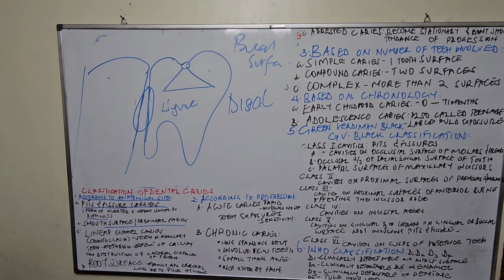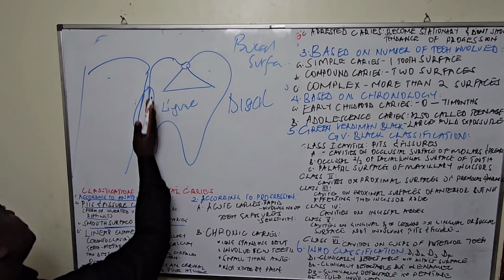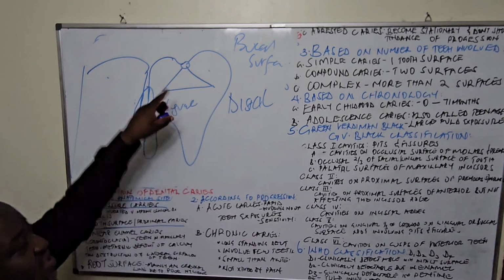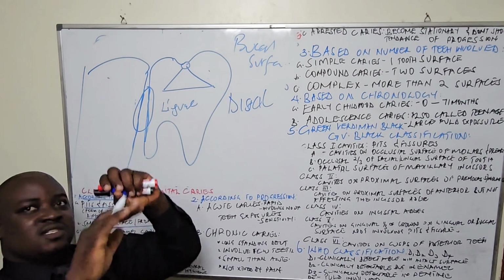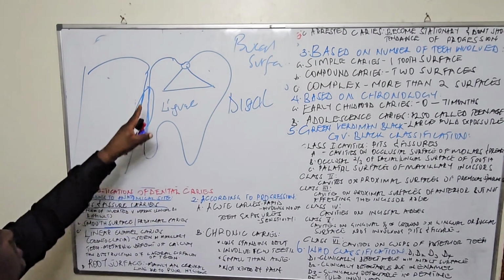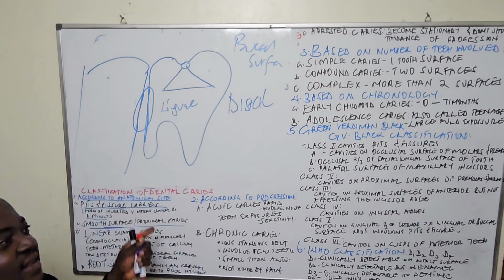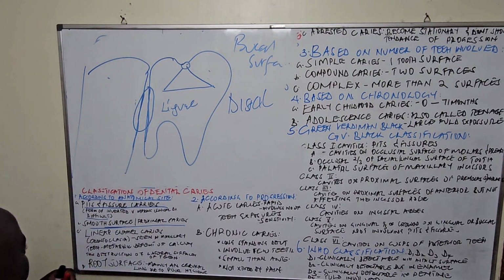We have another one here called smooth surface or proximal caries. They are going to be in the proximal surface, or in the area between one tooth and the other. These areas do not have fissures or areas of retention which could easily hold food remains, but the challenge is that these proximal areas between one tooth and the other are difficult to clean. So this is what we call proximal caries.